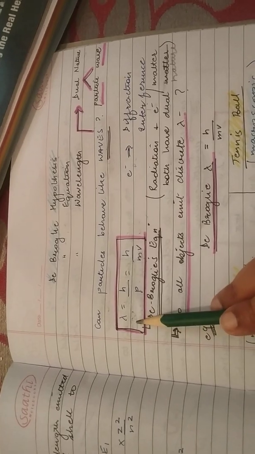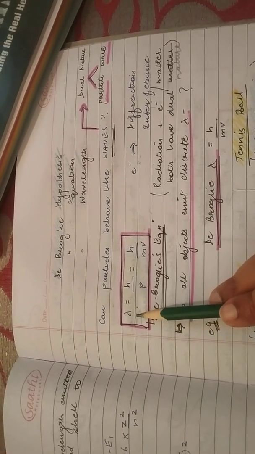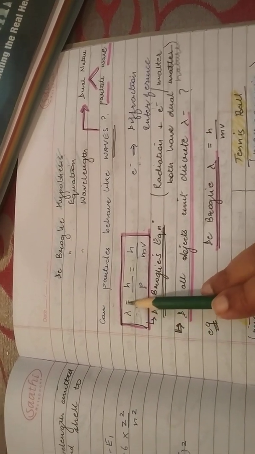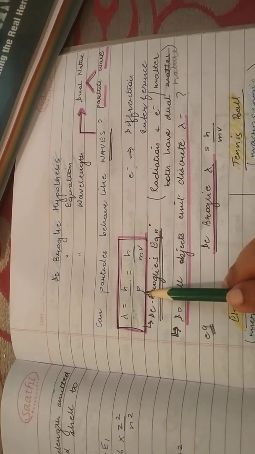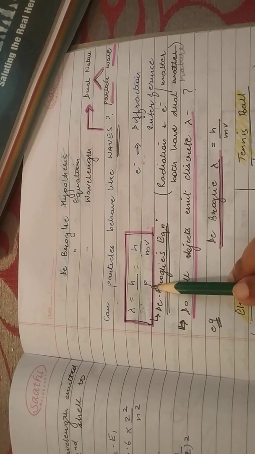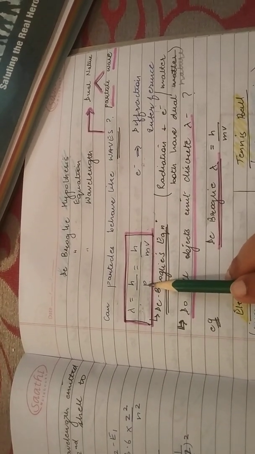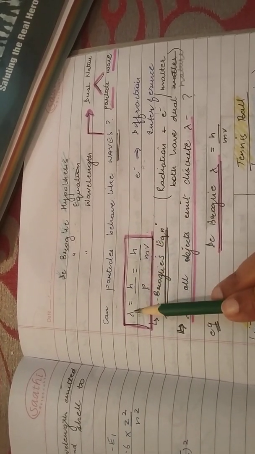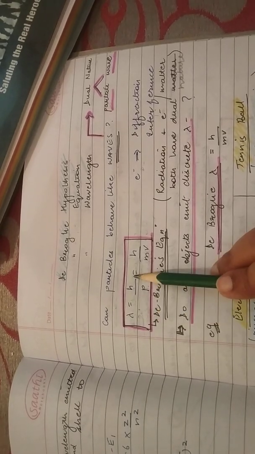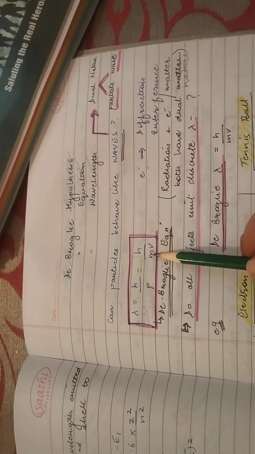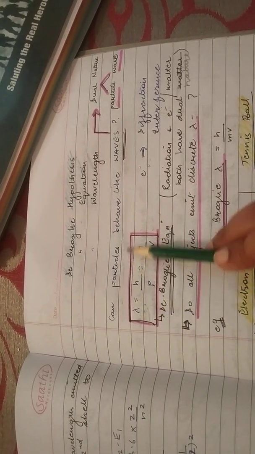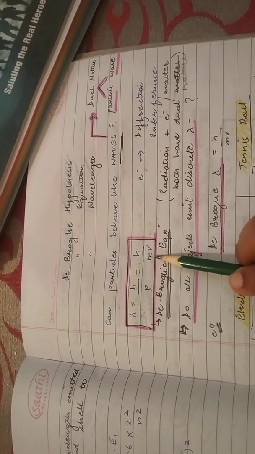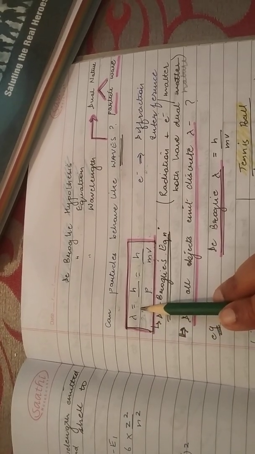So, what is de Broglie's equation? Lambda, the de Broglie wavelength, is equal to h upon p. H is Planck's constant, p is the momentum of the moving particle or the electron. P is equal to mv, so we can also write the equation as lambda equals h upon mv, where m is the mass and v is the velocity of the electron. This equation is known as de Broglie's equation, and from it we can calculate de Broglie's wavelength.